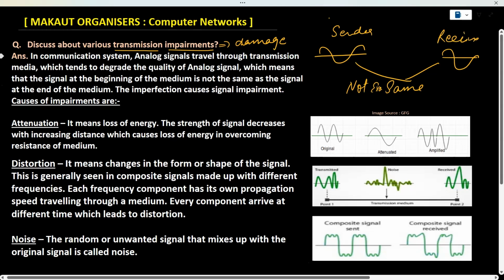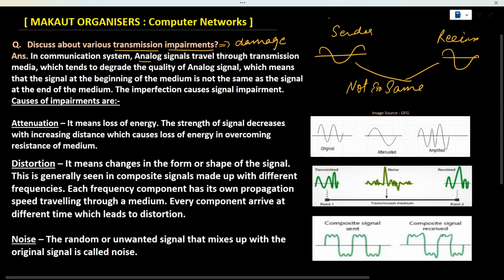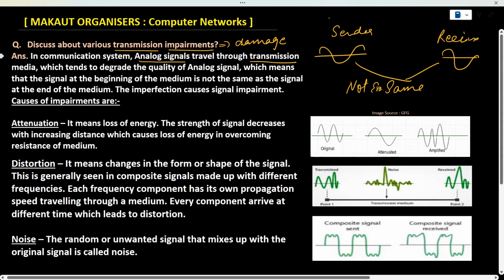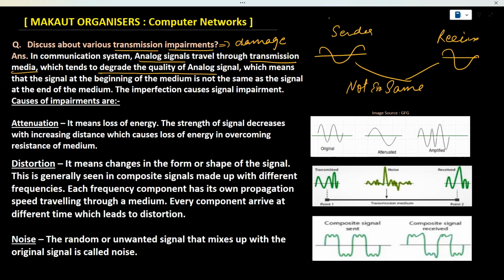Let's read this. In a communication system, an analog signal travels through a transmission medium, right? There is some transmission medium through which the signal is being sent, which tends to degrade the quality of the analog signal.